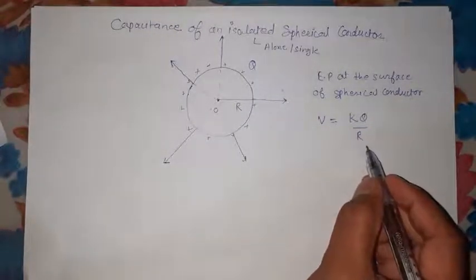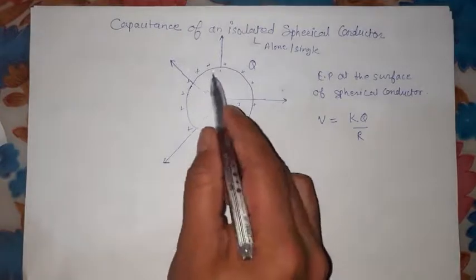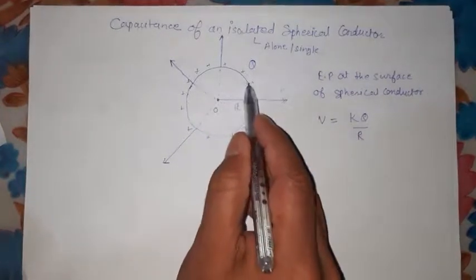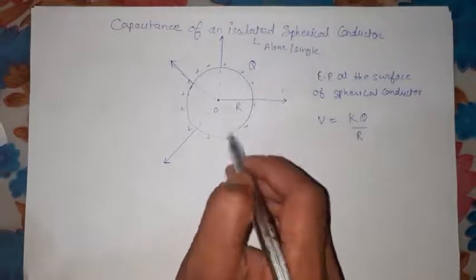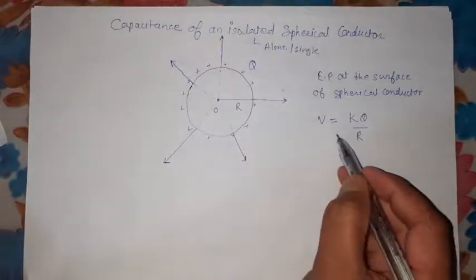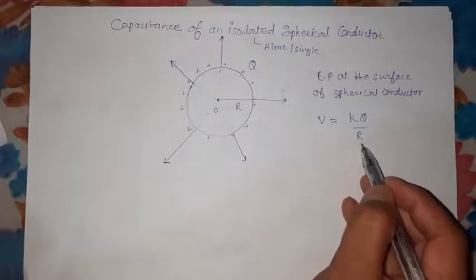Okay, R. Because we know one thing: inside the conductor, the electric field is zero. So the potential is the same inside and on the surface. Okay, so therefore how much is this? It is KQ by R.